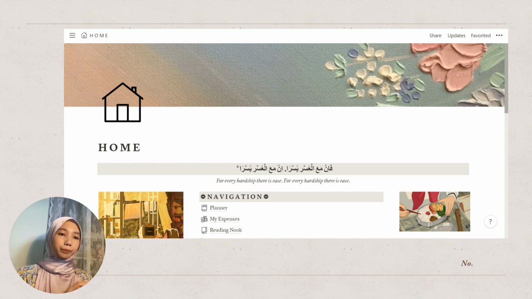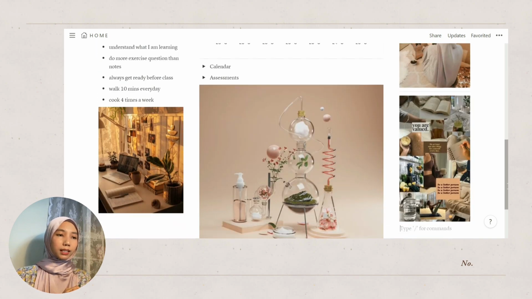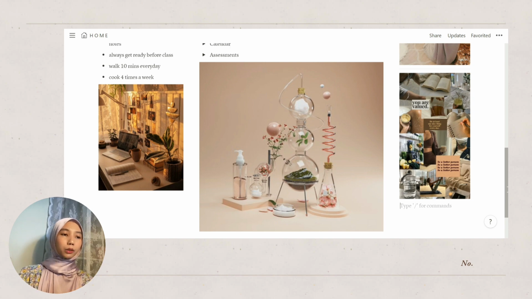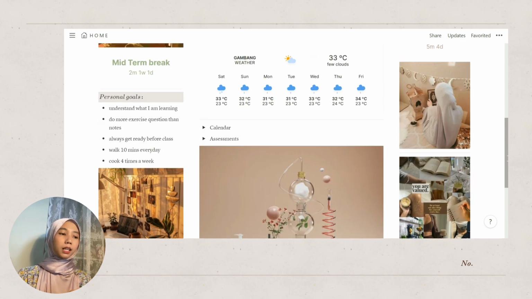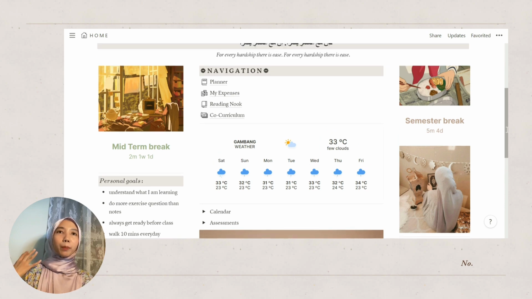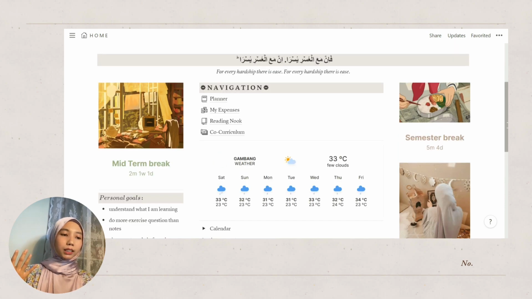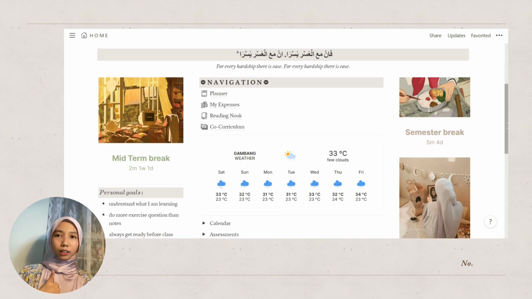So my dashboard does not serve only as a dashboard, but it also serves as a mood board. So you are going to see a lot of pictures in here. I have pictures of lab utensils, I have pictures of a girl wearing a Quran, and also I have a picture of a girl with a lunchbox, because that is how I envision my new semester. I wanted my new semester to be where I cook a lot more, where I save a lot of money on food so I don't do a lot of takeaway, and also where I do a lot of coursework and do a lot of exercises.